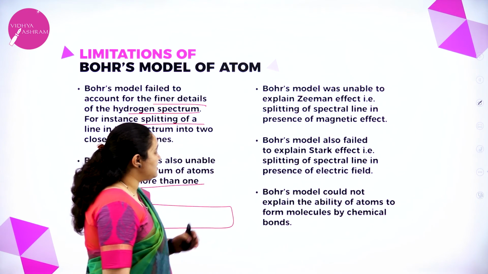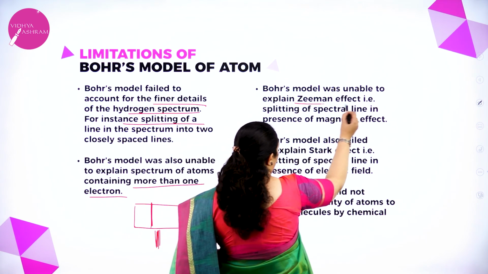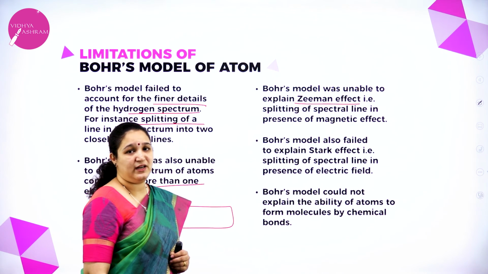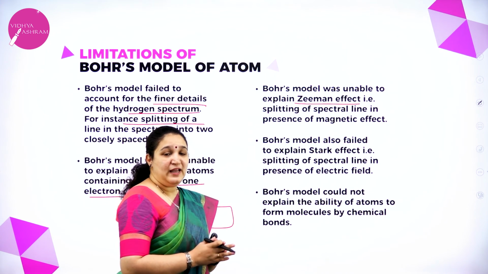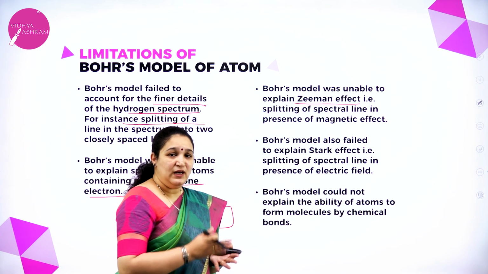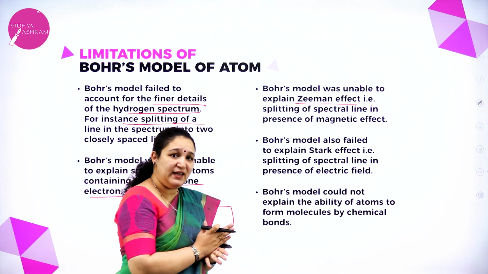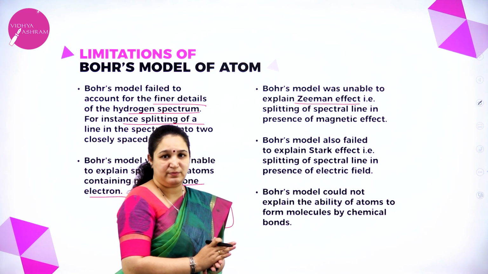Okay. Next, Bohr's model was unable to explain Zeeman effect, that is splitting of the spectral lines in the presence of magnetic field. Now, during the formation of the line spectrum, if a magnetic field was applied, then the lines would split up further. That splitting is called Zeeman effect, which Bohr could not explain.